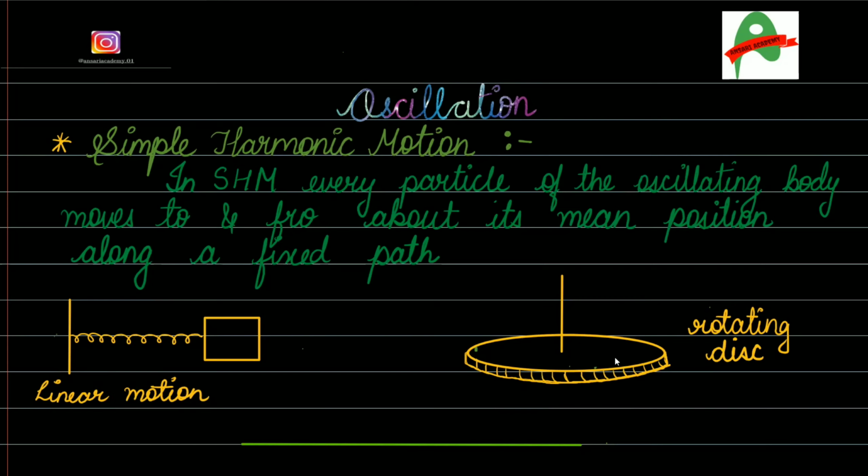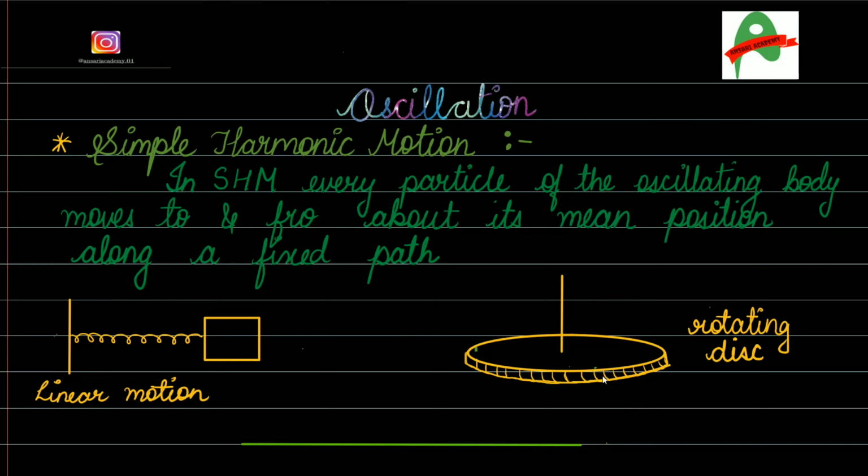This will show an arc of a circle, with some angular displacement. Such a motion comes under angular simple harmonic motion.